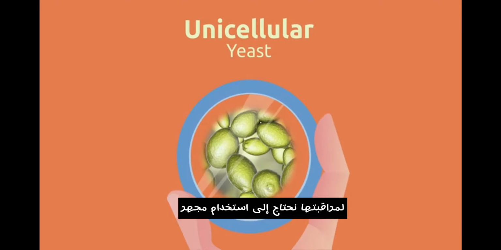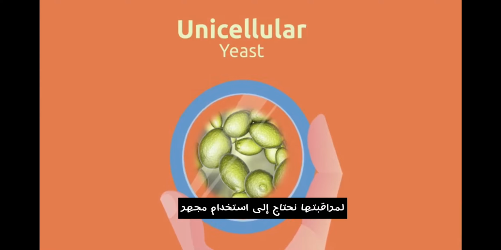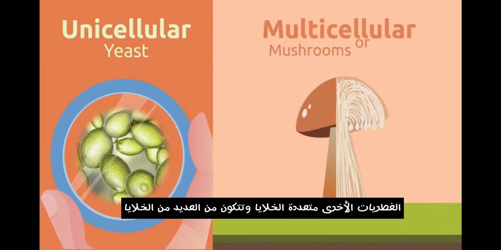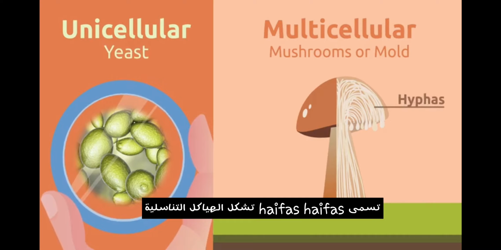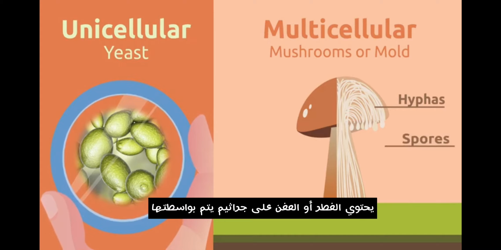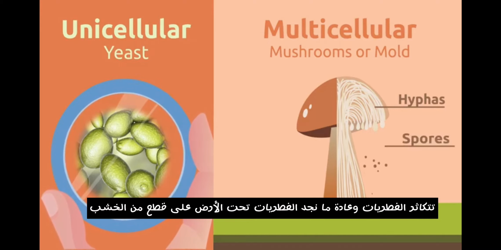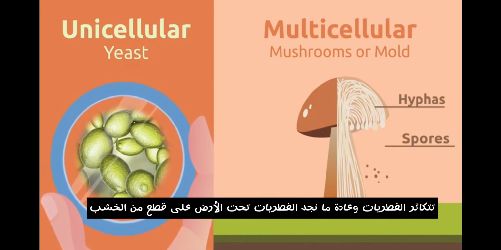Some fungi, like yeasts, are unicellular microorganisms not visible in plain sight. To observe them, we need to use a microscope. Other fungi are multicellular. These are composed of many cells, grouped together, forming long, thin strings called hyphas. Hyphas form the reproductive structures. The mushrooms or the mold contain spores by which fungi reproduce. We usually find fungi under the ground, on pieces of wood, or on decayed food.